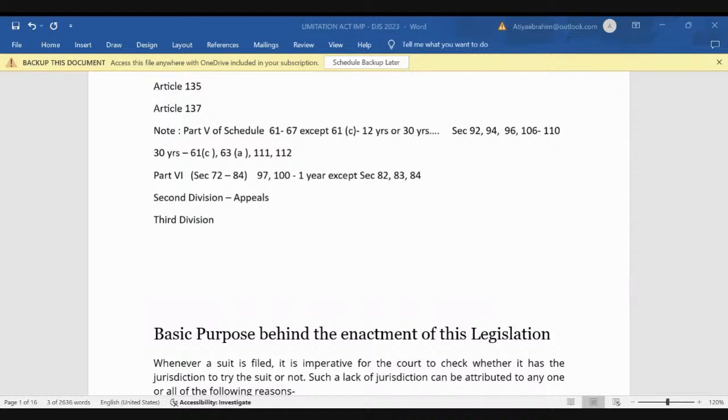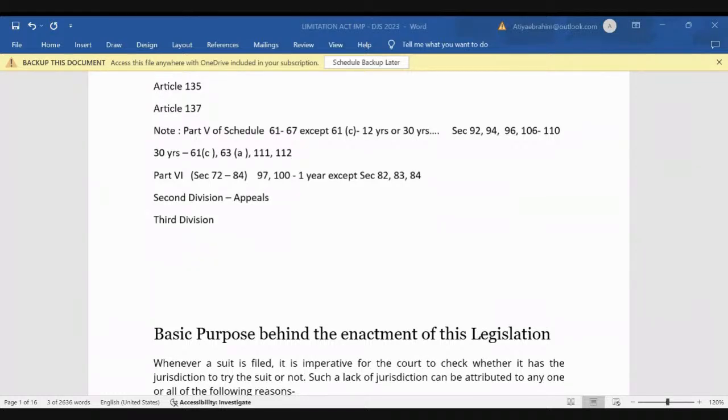And third division is our application, which has part 1 and part 2. Part 1 is application in specified cases, starting from 118 till 136. And part 2 is the last article, 137: any other application for which no period of limitation is provided elsewhere in this division, and the limitation period for this is 3 years only. It deals with applications for which no period of limitation is provided anywhere in this schedule. Then it will be computed as 3 years only.